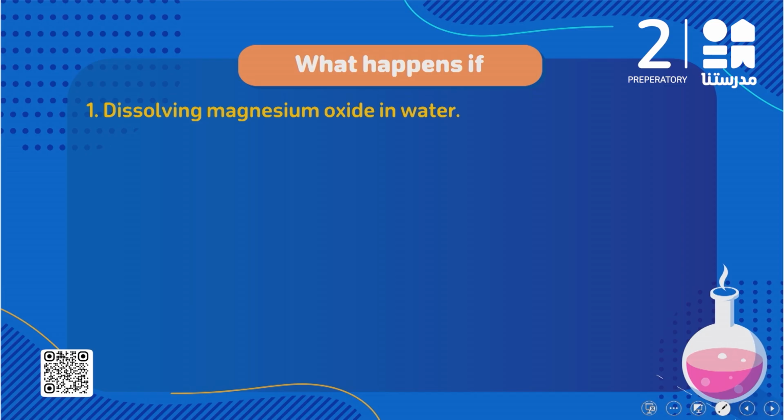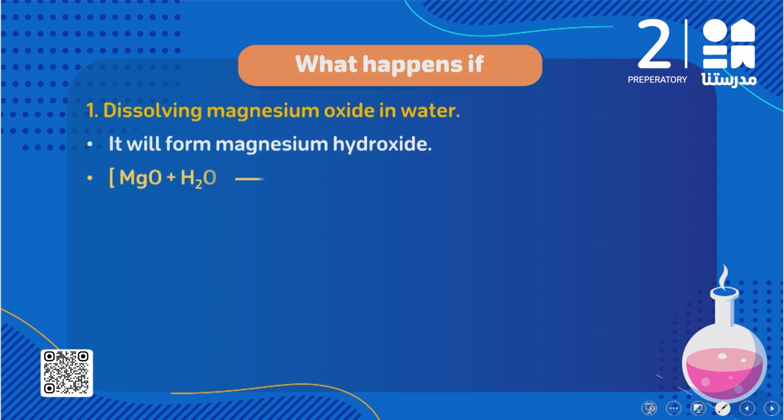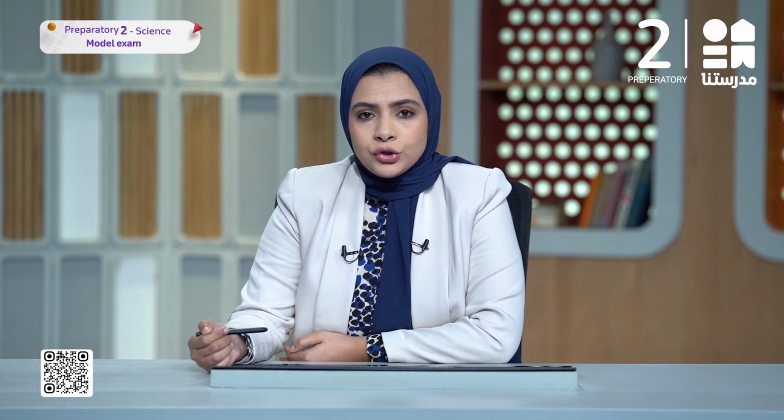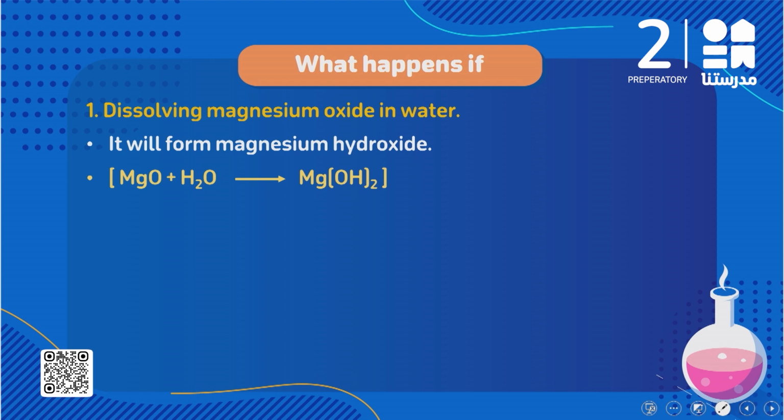What happens if dissolving magnesium oxide in water? Magnesium oxide in water, what will happen? It gives magnesium hydroxide. And don't forget to write the equation. لو في أي سؤال الإجابة بتاعتي أقدر أعملها representation عن طريق الإيكويشن، طبعا لازم نكتب الإيكويشن بتاعتنا. فهو هنا بيسألني what happens if dissolving magnesium oxide in water.